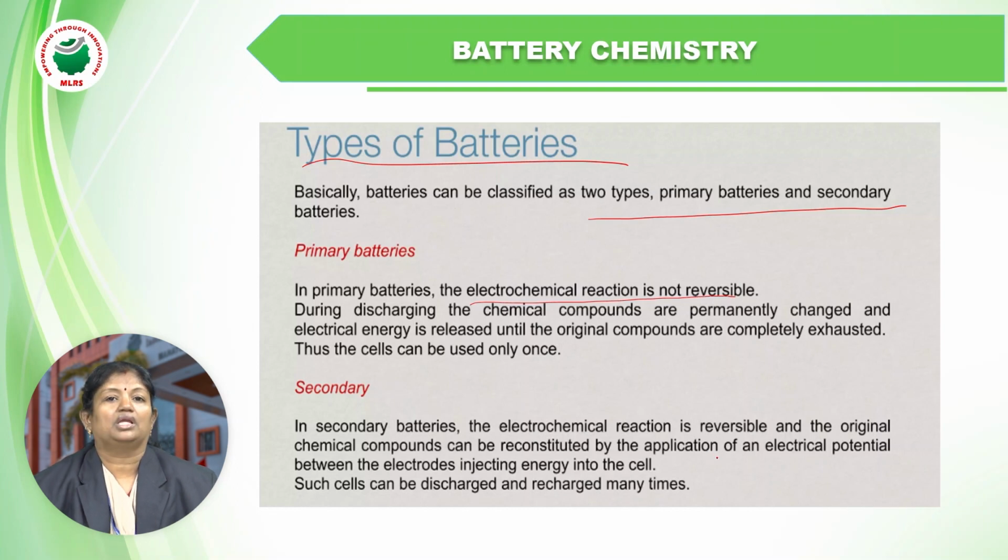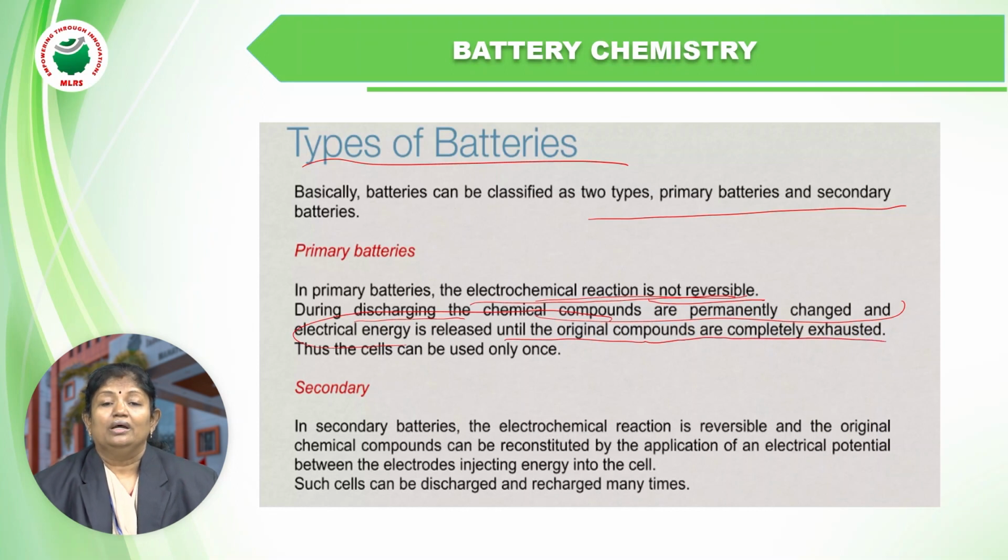Both convert chemical energy to electrical energy, but in a primary battery the electrochemical reaction is not reversible. During discharging, the chemical compounds are permanently changed and electrical energy is released until the original compounds are completely exhausted.